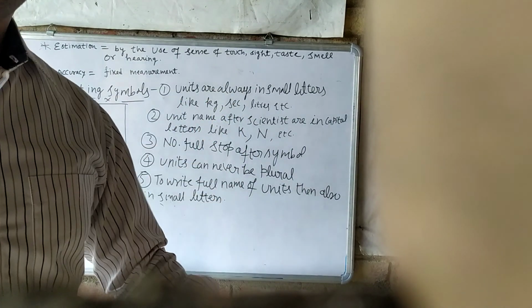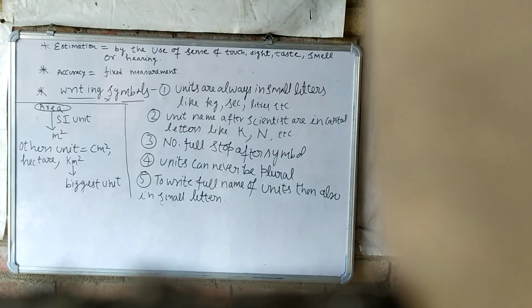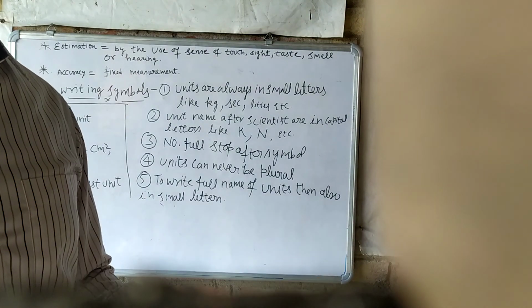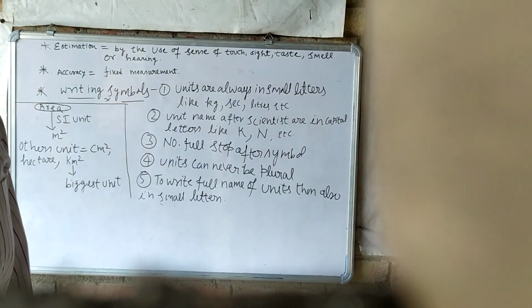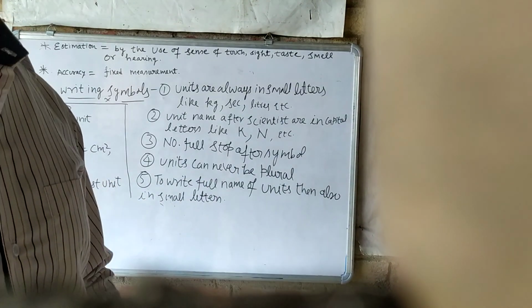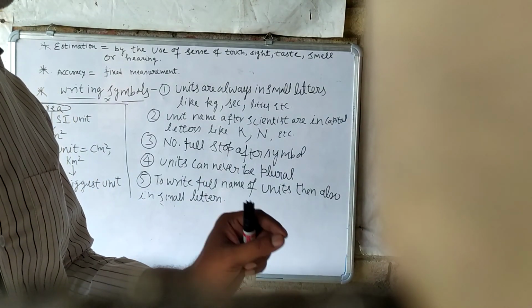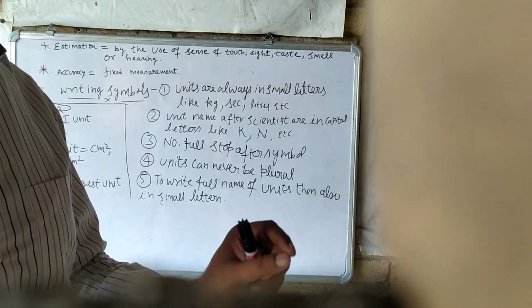Then there will be no full stop after the units. After the units we cannot place a full stop. Units can never be in plural. We cannot write the plural form of the units. Like kilogram, that means kg. We cannot write kgs or kilograms.